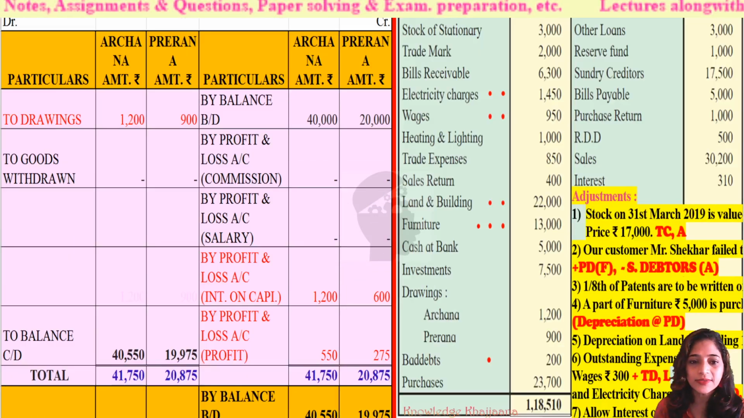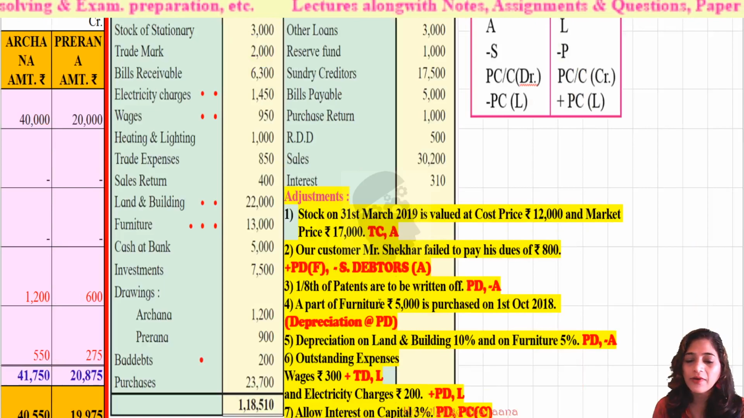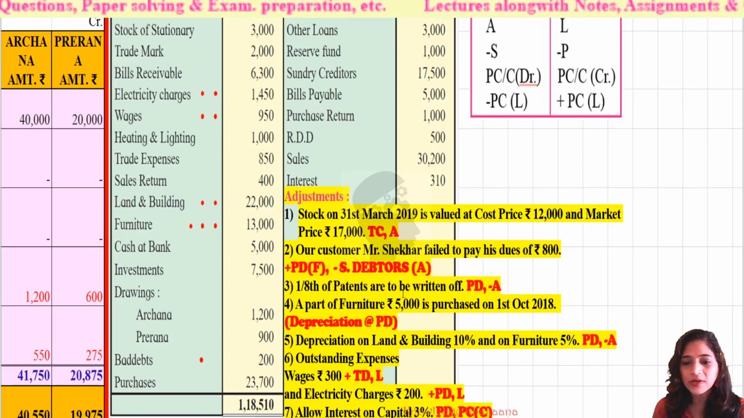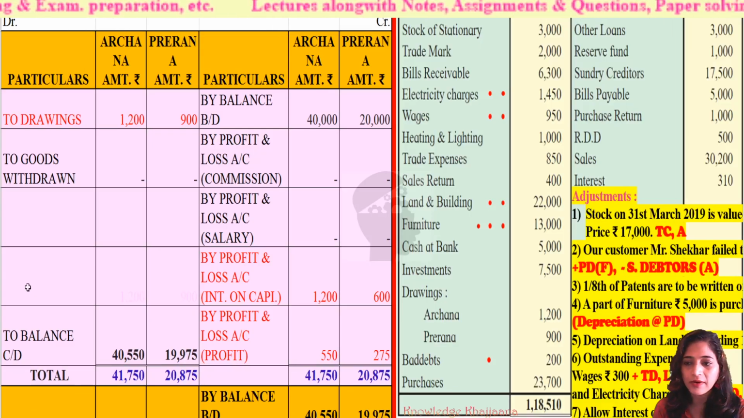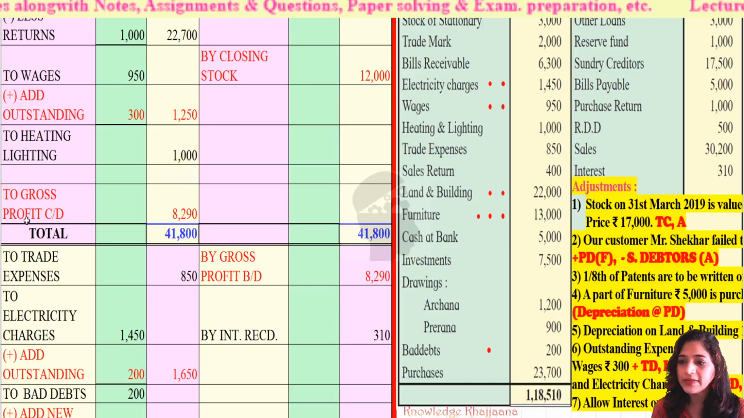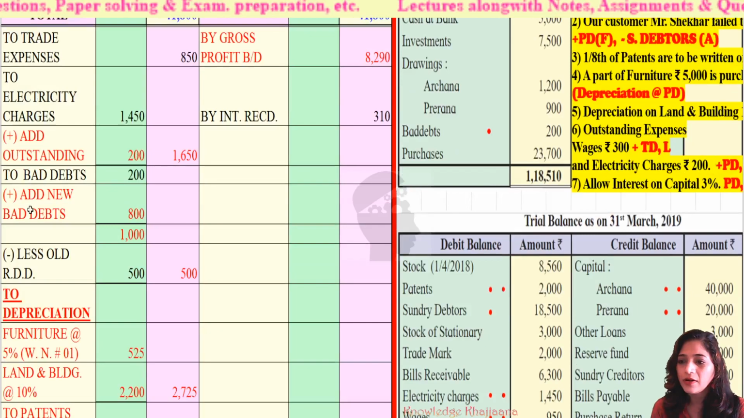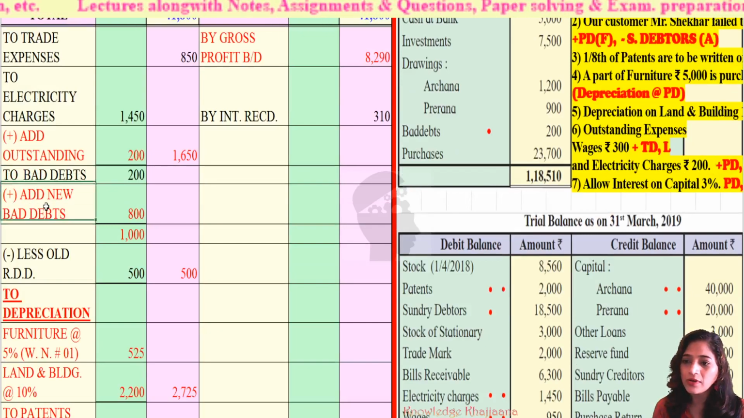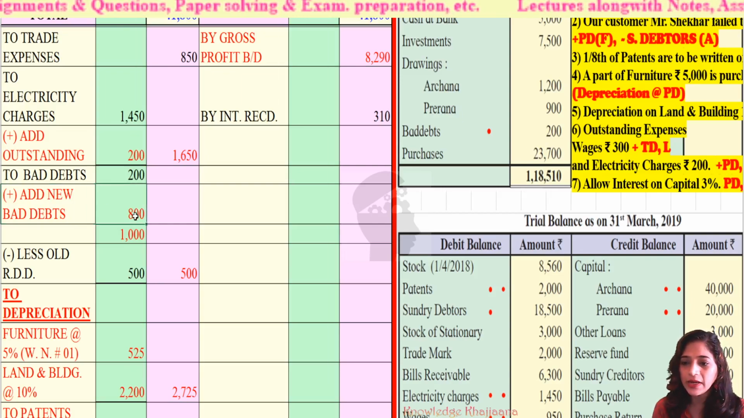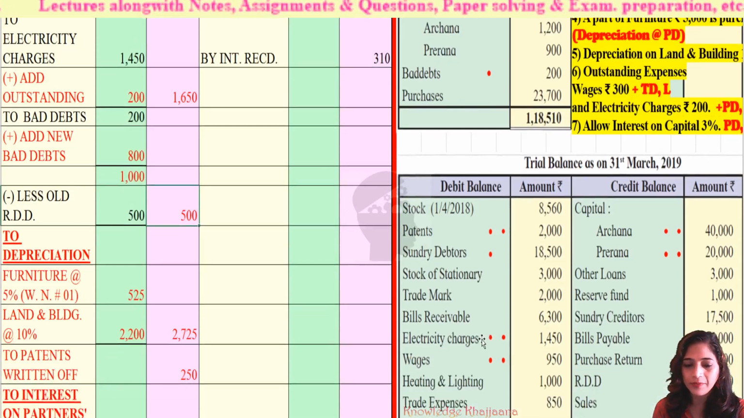Then what is next? Second adjustment. Our customer Mr. Shekhar failed to pay his due rupees 800. So this is a new bad debt. So new bad debt should be added to the bad debts in the profit and loss account debit side as per the formula. Okay, new bad debts rupees 800. See, profit and loss account debit side. To the bad debts, earlier bad debts, we have to record the new bad debts. Add new bad debts rupees 800. So old bad debts plus new bad debts, the amount is rupees 1000. And we have to deduct the old RDD. Okay, so final amount of bad debts is rupees 500.